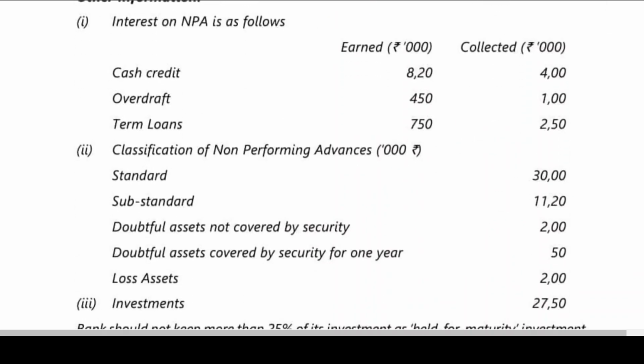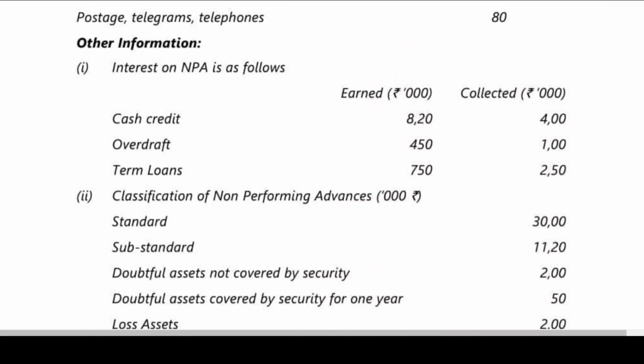Then coming back to the next point. Interest on NPA, non-performing asset, is as follows. On cash credit, the first item we started with is interest on cash credit. We have some adjustment on this, on interest on overdraft and then interest on term loans.